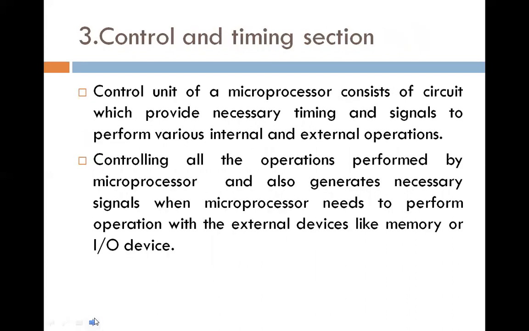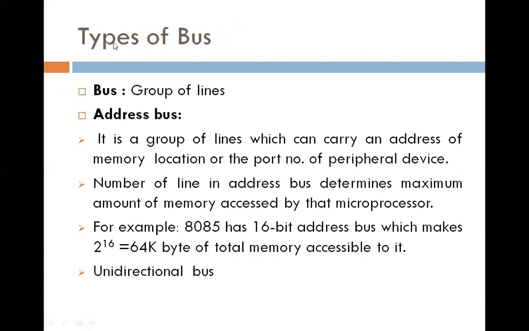Then control and timing section. The control unit of a microprocessor consists of circuits which provide the necessary timing and signals to perform various internal and external operations. It controls all the operations performed by the microprocessor and also generates the necessary signals when the microprocessor needs to perform an operation with an external device like memory or input output device.